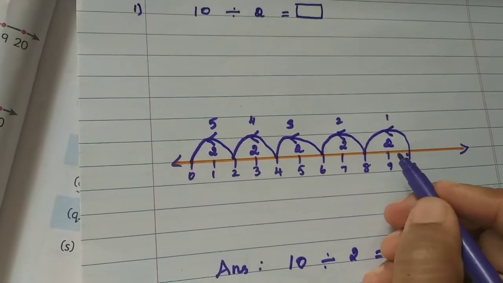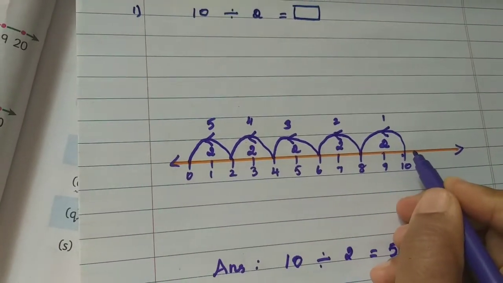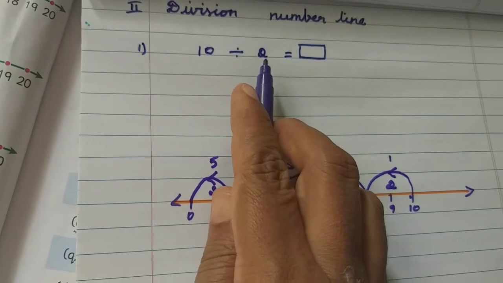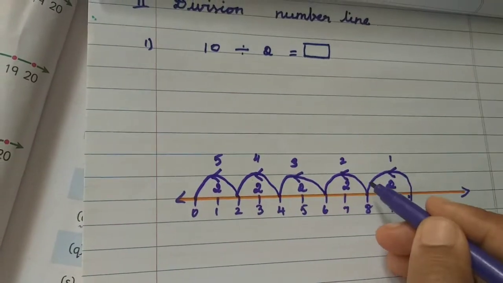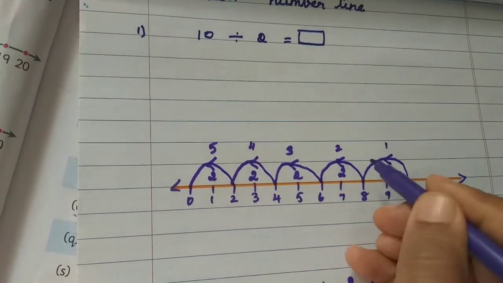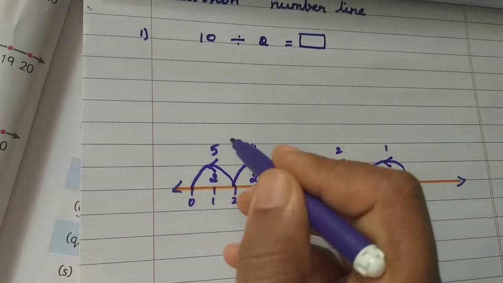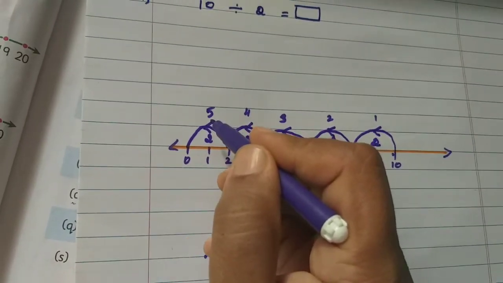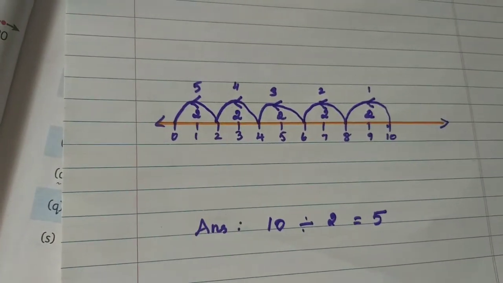Okay. And again I'll tell, you should write the numbers up to 10, and you should jump 2 by 2. That is, the sum is given 2. So 2 by 2 you should jump. And at last you count how many times you jumped. Yes, counted. Yes, 5 times. Isn't it?